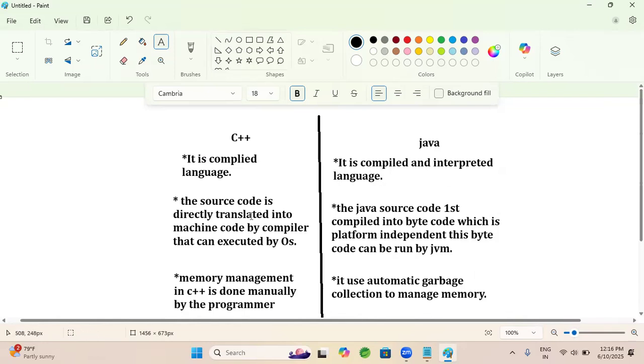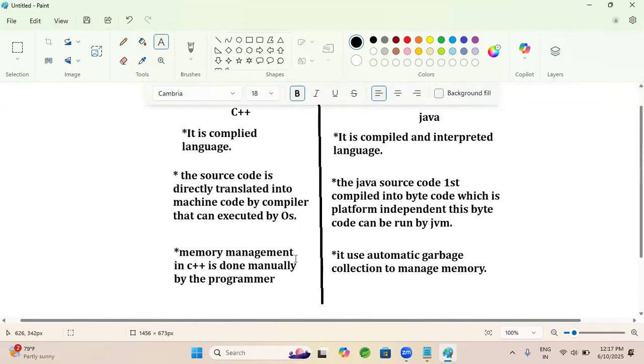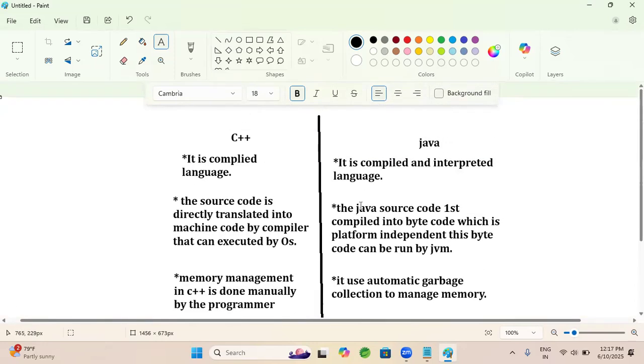To recap: in C++, the source code is directly translated into machine code by the compiler, and then it is executed by the OS. But in Java, it is first compiled into bytecode, which is platform independent, and it is run by the JVM. In C++, memory management is done manually by the programmer, while Java uses garbage collection. We can write the Java code once and it can run anywhere, so it is platform independent, but C++ code cannot be run on another platform; it should be run on the same platform only. These are the differences between C++ and Java.